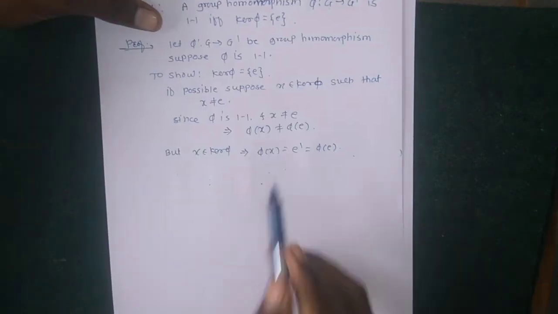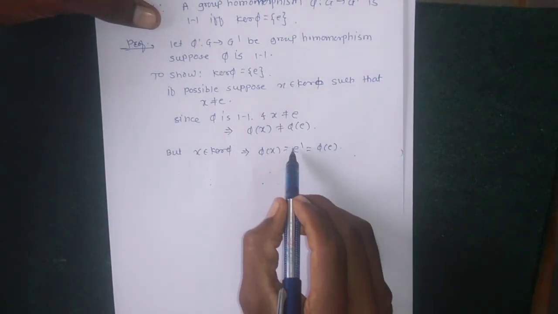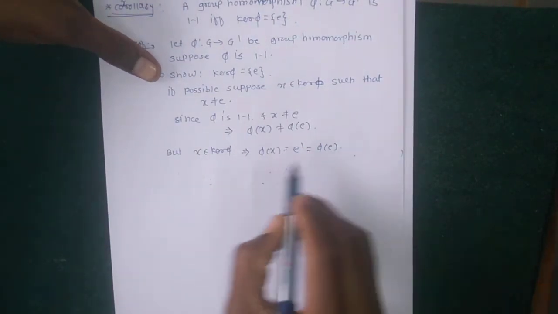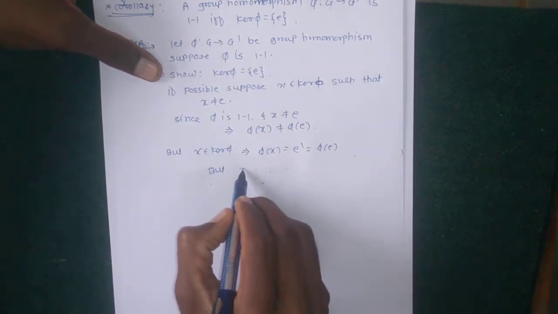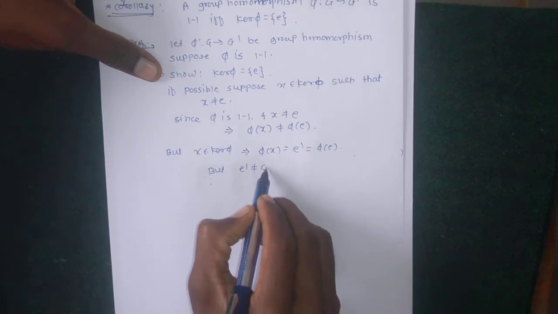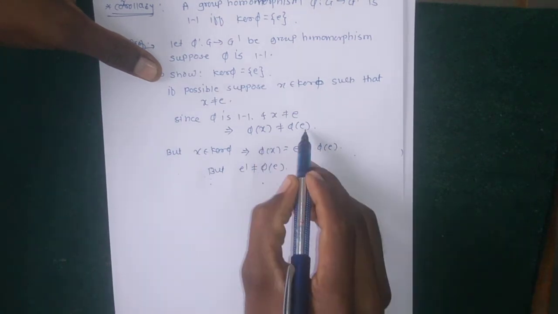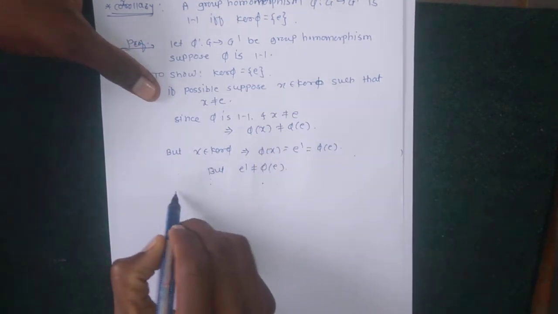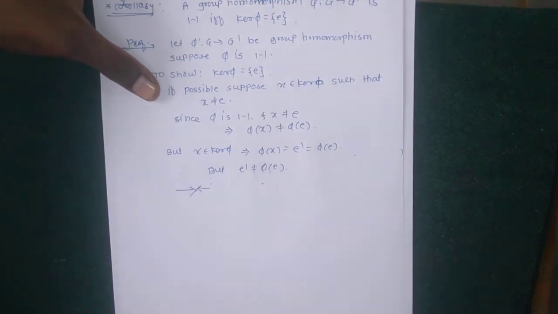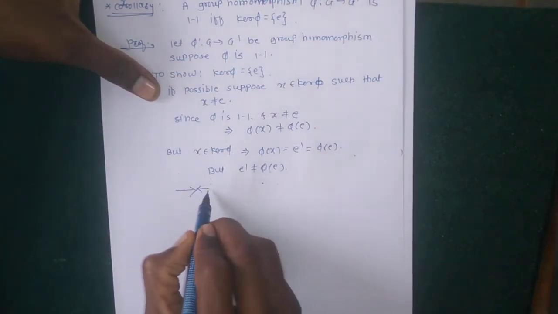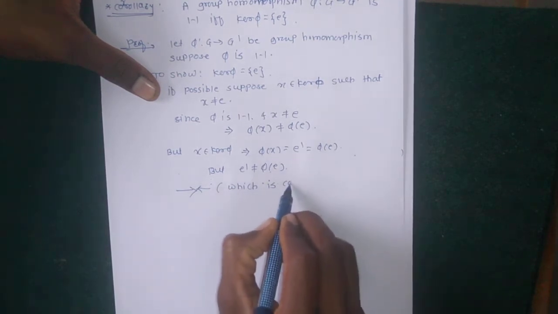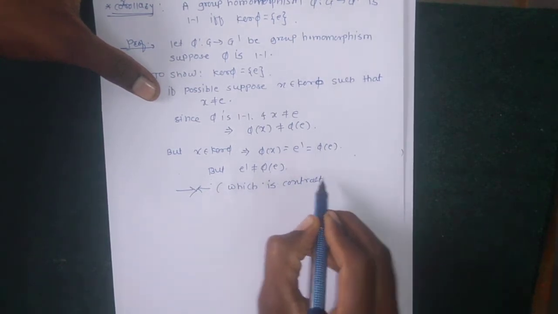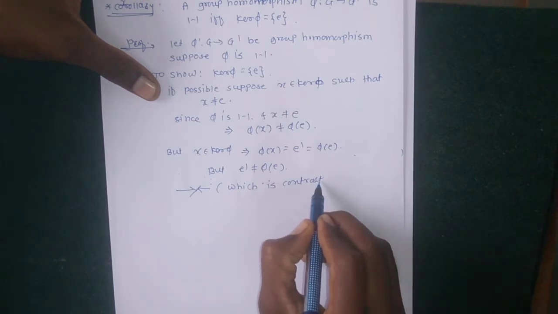Here phi of x equals e dash, and that equals phi of e. But we had that phi of x is not equal to phi of e, which is a contradiction to phi being one-one.